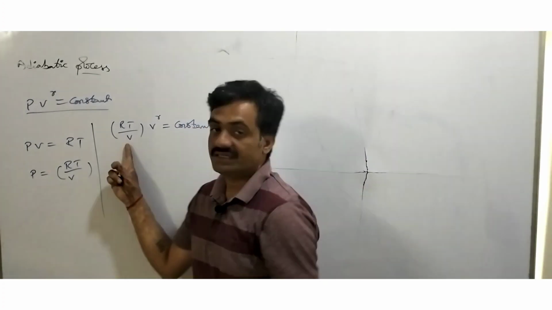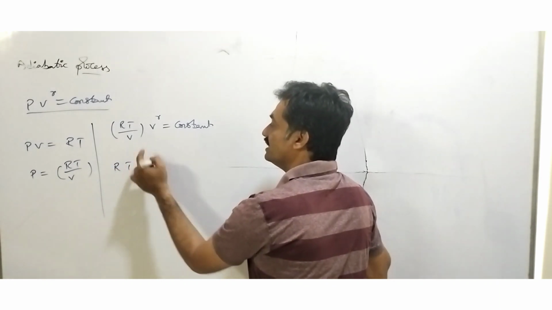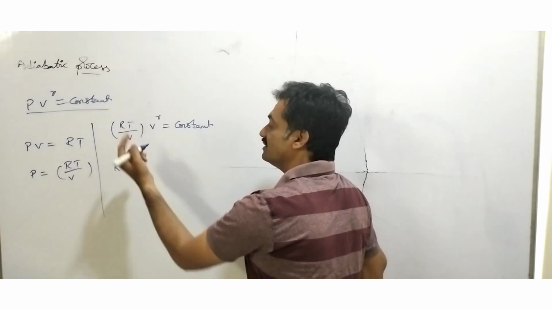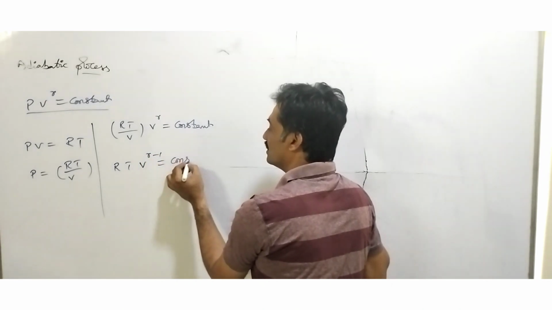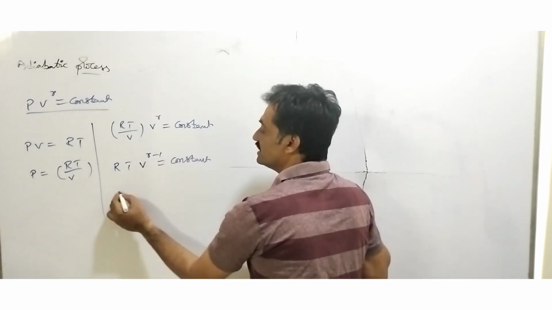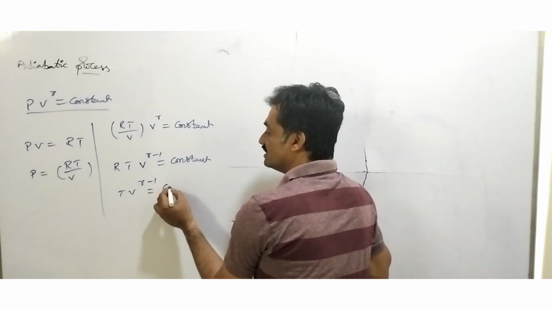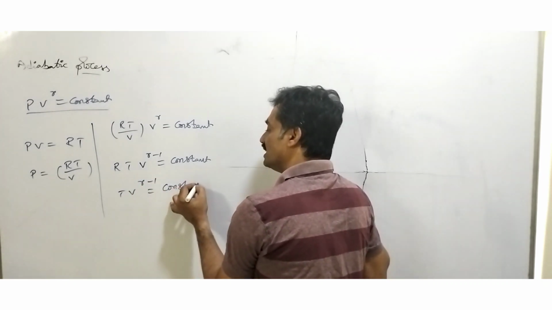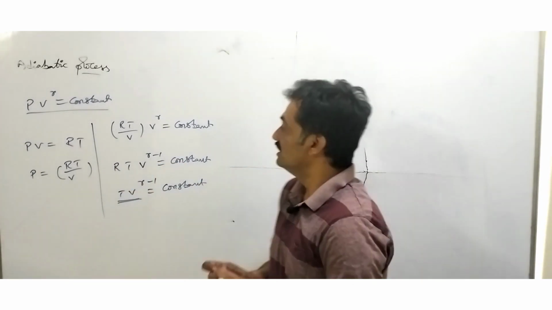Bringing this V upwards, it can be represented as R T V to the power of gamma times V to the power of minus 1, nothing but V to the power of gamma minus 1, equals constant. Since R is a constant, T V to the power of gamma minus 1 equals constant. This shows the relation between temperature and volume.